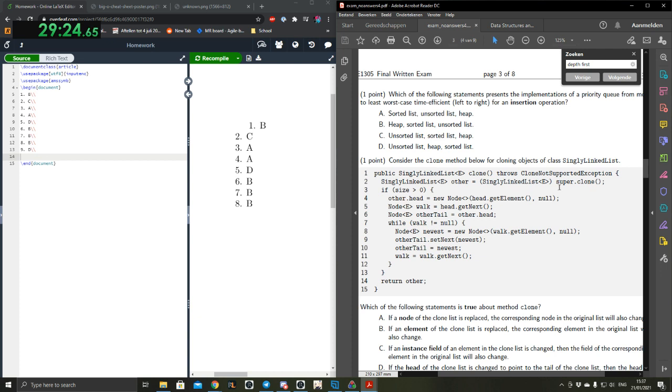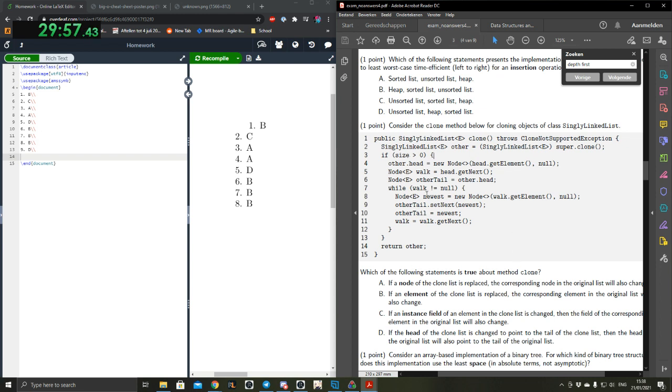I don't know. Before we know what super does, we need to know what class it inherited from. Doesn't it call the class it inherited from? Yeah, exactly. But we don't know what it's inherited from. We can check the documentation. From the object class, probably. So it would call object.clone. Probably. I guess I don't know. Maybe that's just a detail. Fair. Weirdly enough, I would look at the questions first for this.